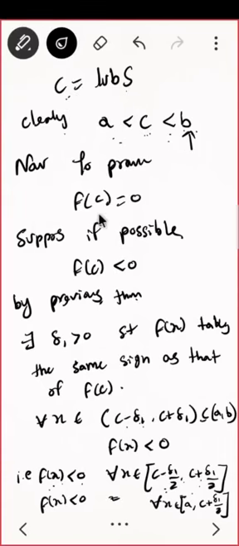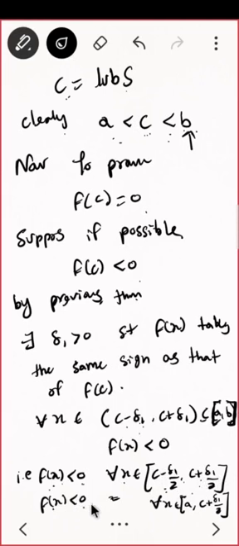Now to prove f of c is 0, suppose, if possible, f of c is negative. By the previous theorem there exists delta 1 such that f of x takes the same sign as that of f of c. So that means for all x belonging to this interval, I will make it closed, in that interval f of x is negative. That means f of x is negative for all x belonging to this interval. Just use delta 1 by 2 and it will become closed; I shrank it a little.